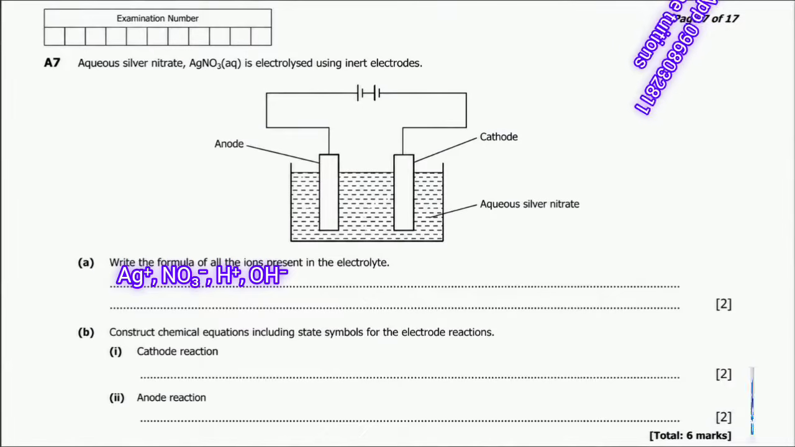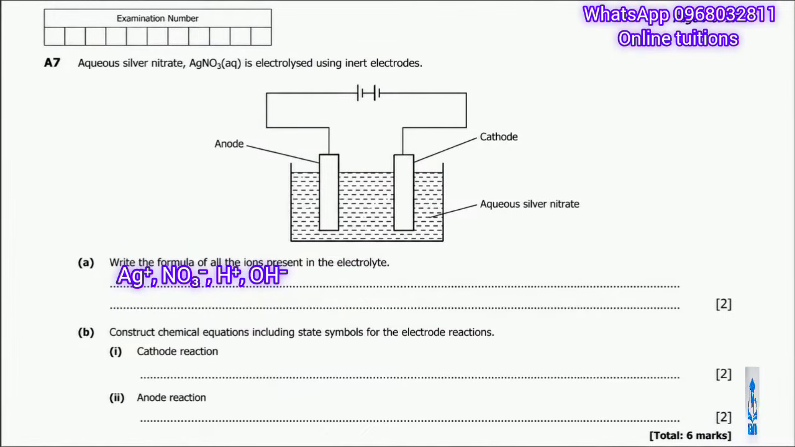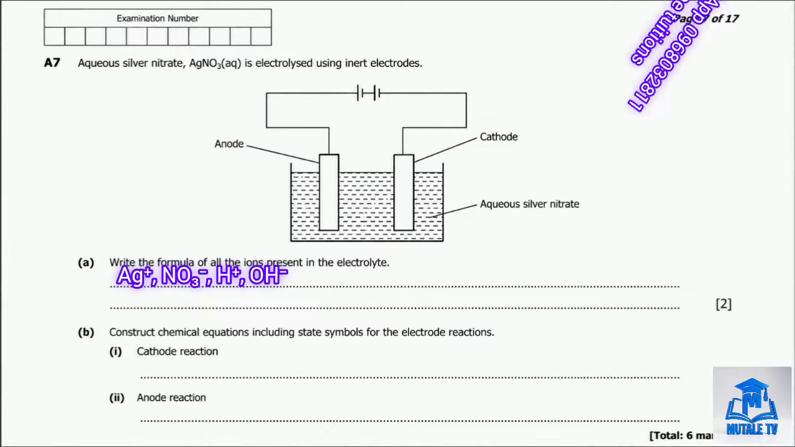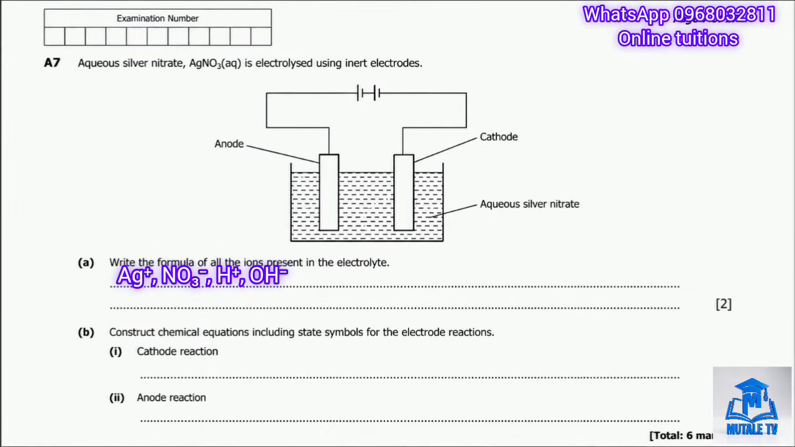Okay, moving on to question B. Part B asks us to construct chemical equations including state symbols for the electrode reactions.